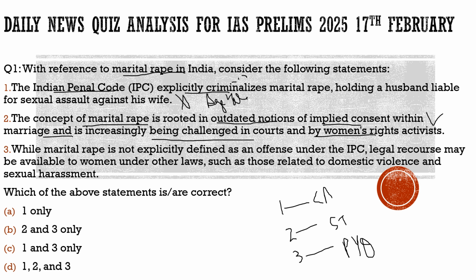And when the framers of the law were asked why they are not criminalizing marital rape in India, they said they believe that if we bring marital rape, it can dilute the system of marriage, or we can say the institution of marriage. If marital rape is criminalized, it can be misused, and it will highly dilute the institution of marriage.